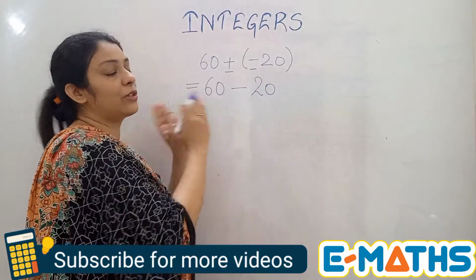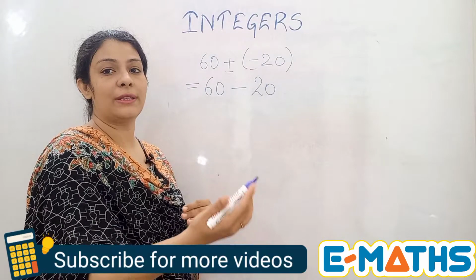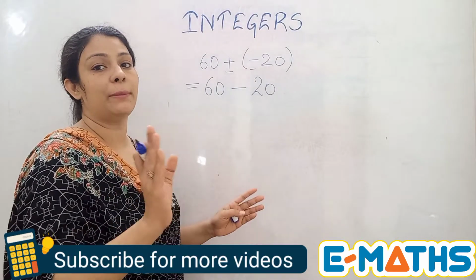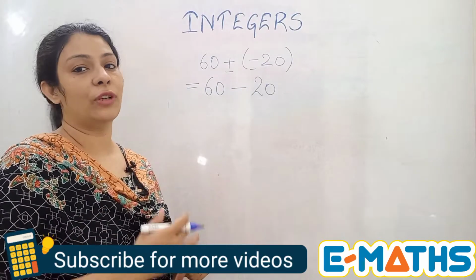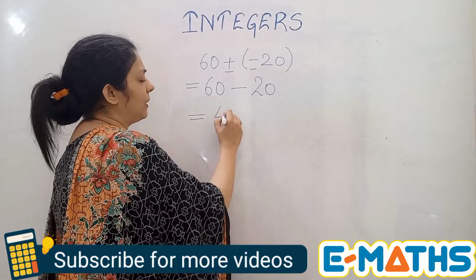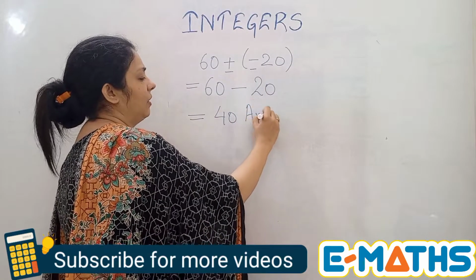Never write two signs together. Even if it is there in the question, in the next step you will first solve the signs, you will just write one sign in between the numbers and then carry on with whatever operation it is going to be. So now it has become simple subtraction. So 60 minus 20 is 40. So this is our answer.